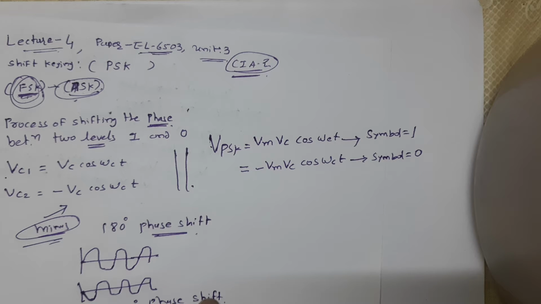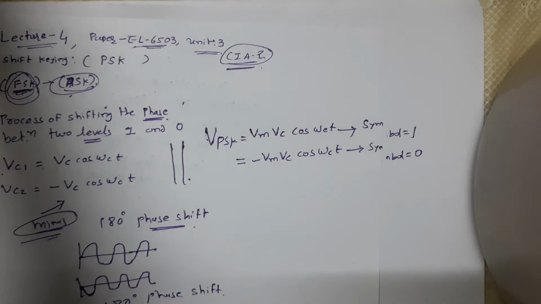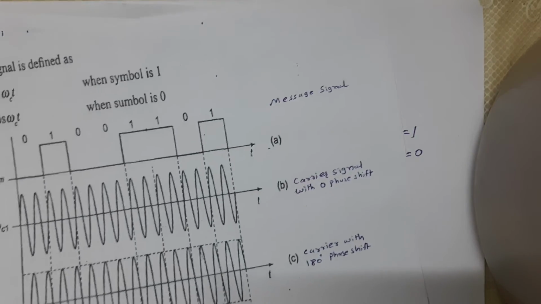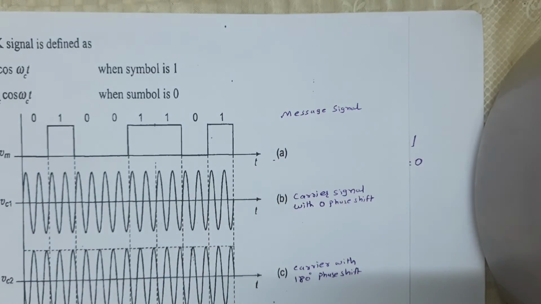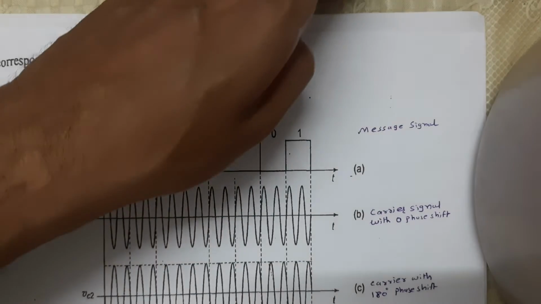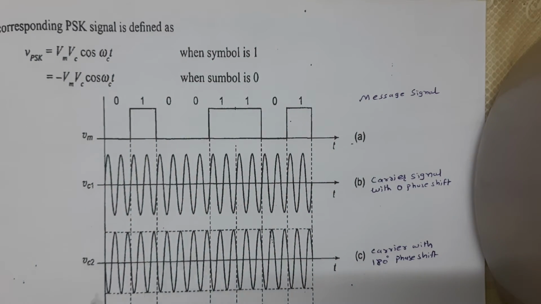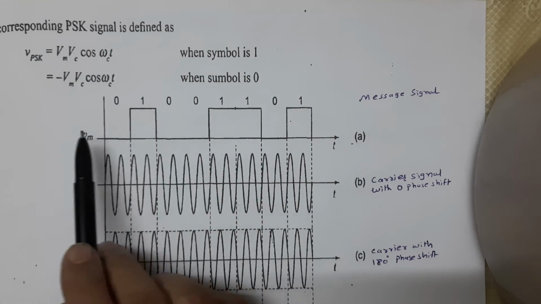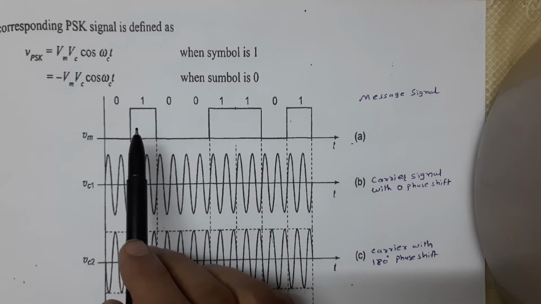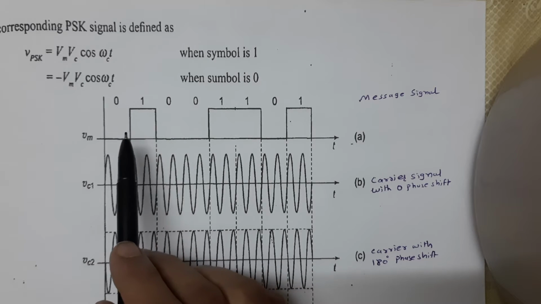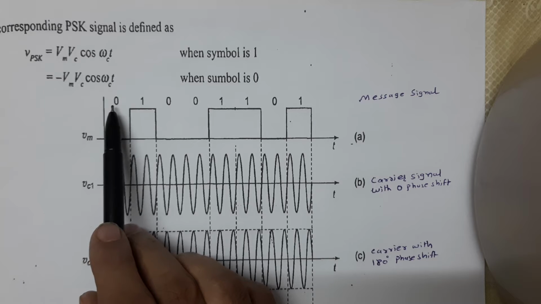In terms of waveforms, let us see how it comes. This is the waveform of our PSK discussion. This is our modulation wave, or we can say message signal. The message signal is in binary 0 and 1.